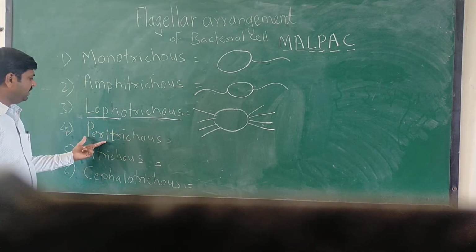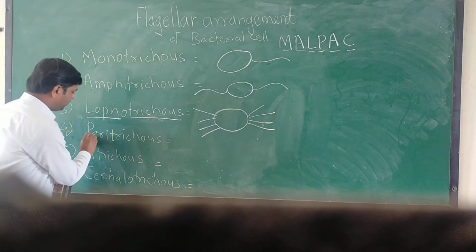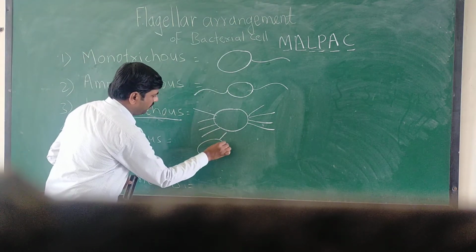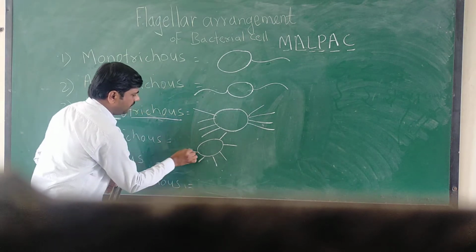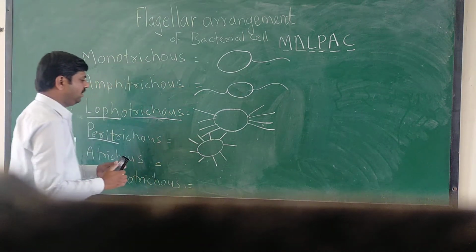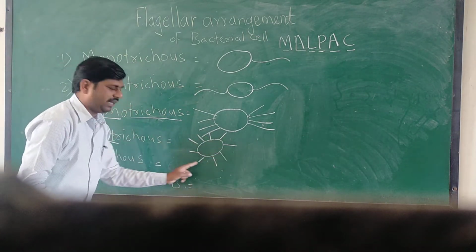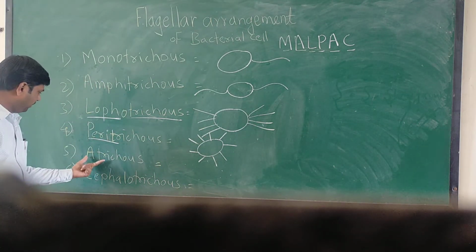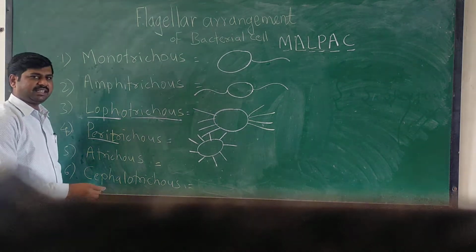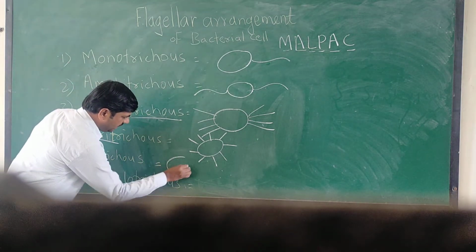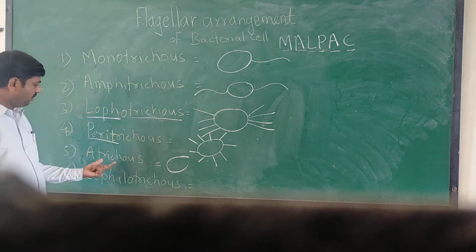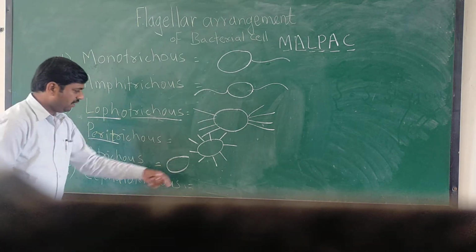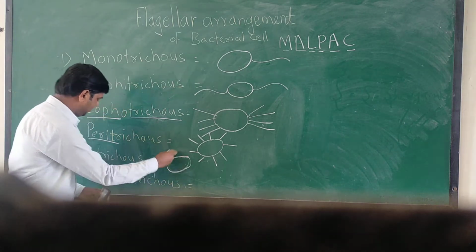Then the fourth one is peritrichous, which means flagella are present all over the body of the bacterial cell. Then the fifth one is atrichous. Atrichous means a bacterial cell without flagella. That is, flagella are absent on the bacterial cell.